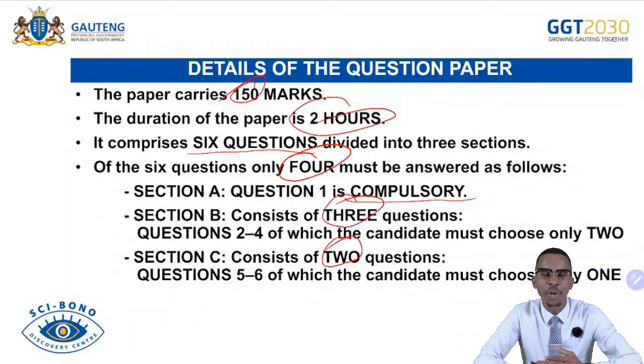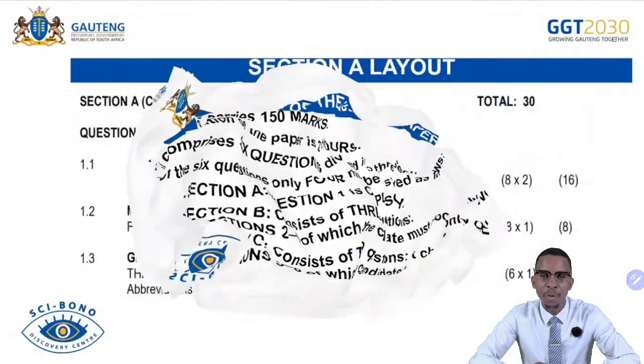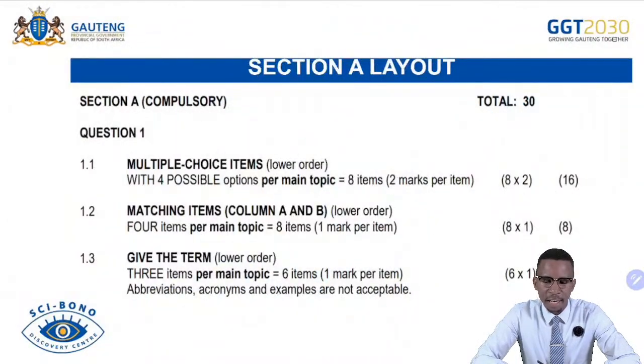So you are spoiled of choices here because you have your microeconomics to choose from, you have your contemporary economic issues to choose from. So there's really a balance in this paper. I don't see you struggling along the paper tomorrow, regardless of how it will appear. Like I've mentioned, section A is compulsory out of 30 marks.